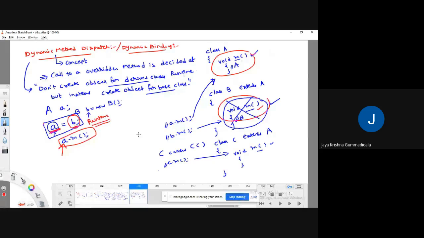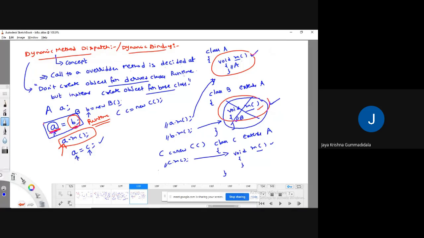Okay, fine. See here, now what I will do is, for the same A, I will create an object of C, new C. Then if I write like this, what is the meaning of this? This is a subclass object and this is a superclass object. It is valid. It can perform implicit object type casting. There is no error.